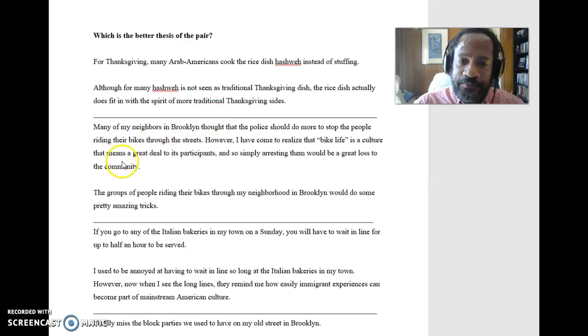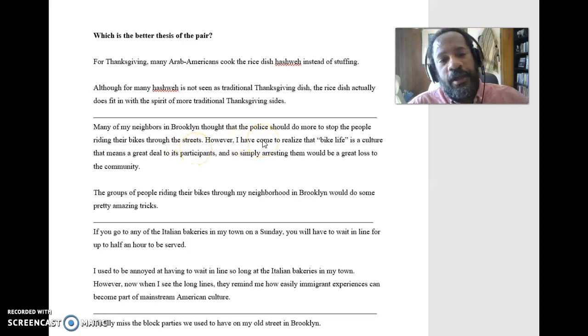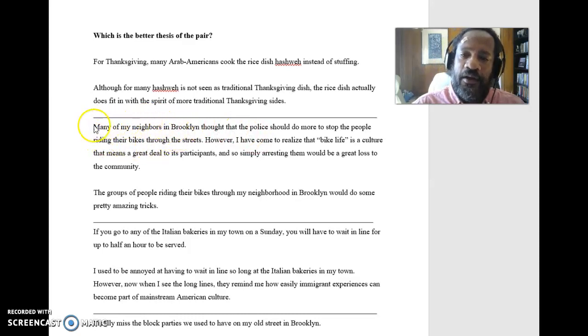And this one is saying that look, it's a culture that means a great deal to its participants. So therefore, we need to think beyond just simply arresting people. Notice again that we've got this first sentence, and it's okay for your thesis to have more than one sentence. We've got this first sentence that says some people think that we ought to crack down on people riding these bikes, get the police out here and arrest people.